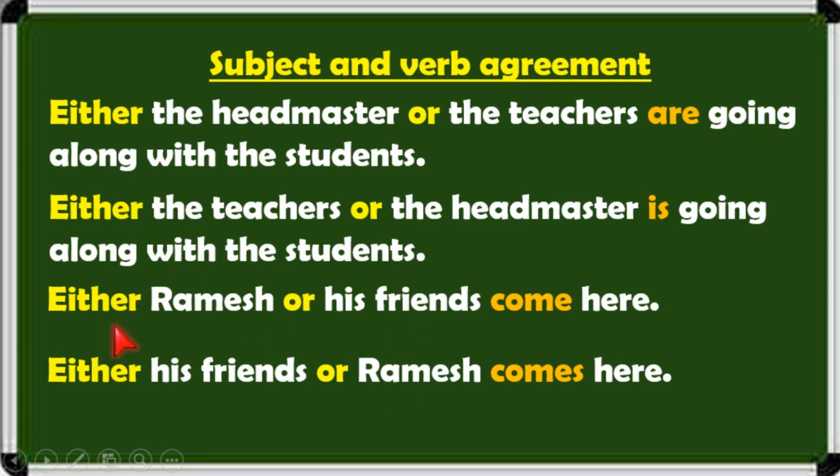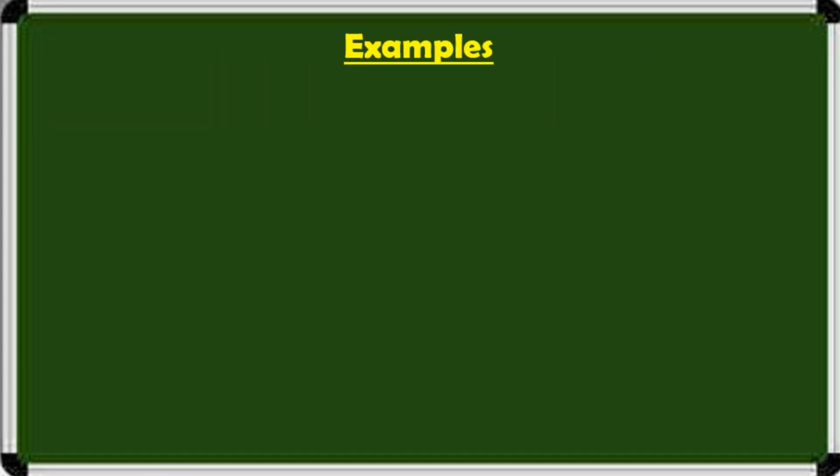Look at another example. Either Ramesh or his friends come here. So here his friends is plural, Ramesh singular. So here we used the verb come. We can't write the S form here because this is plural. But here, if the second subject is Ramesh, so here we use comes, the S form. So you always remember this rule. Please do not get confused.